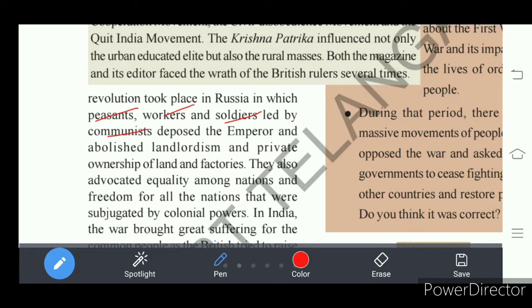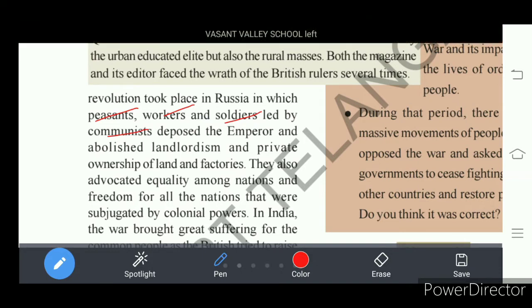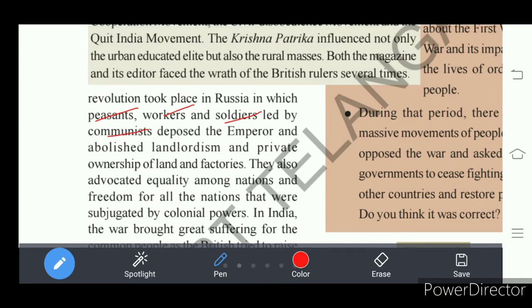With these groups of people, communists formed Soviet groups, and with the support of these people in Russia, they ended the rule of the emperor.